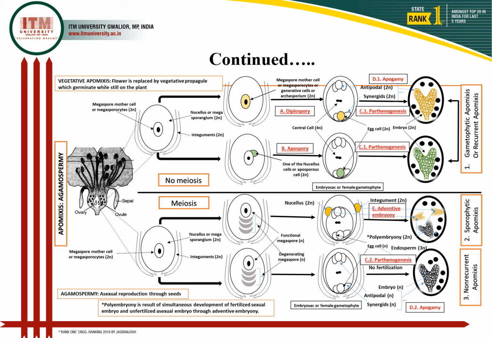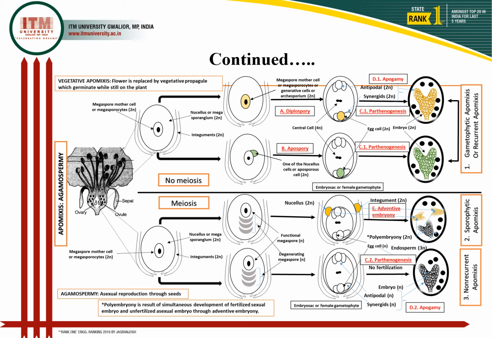These embryos will be adventitious, sporophytic embryos, and that's why this phenomenon is called adventitive embryony. The embryo developed through fertilization is the normal sexual embryo, and this combined phenomenon where many embryos develop is called polyembryony, right?